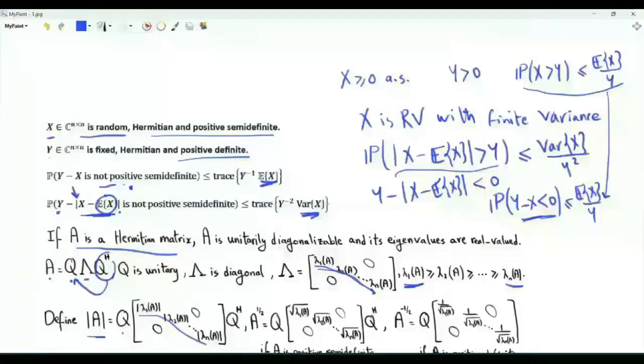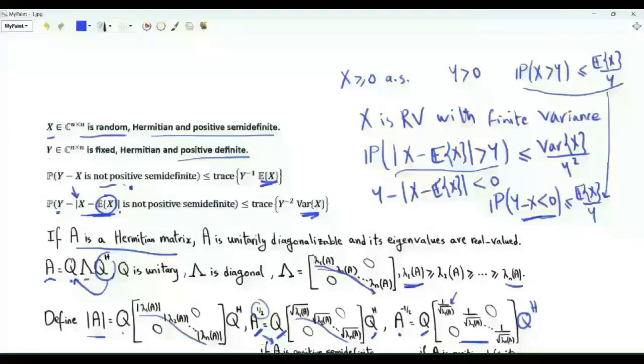In a similar fashion, we can define the matrix square root of A and the matrix reciprocal square root of A. For the square root, denoted by A to the power 1/2, we use the same matrix Q. We replace the eigenvalues by their square root. Here, we restrict A to be a positive semi-definite matrix, so we are taking the positive square roots of non-negative numbers. A to the minus half is defined for a Hermitian positive definite A with strictly positive eigenvalues. A to the minus half is Q Hermitian. Between them, we have this diagonal matrix of eigenvalues. These are the eigenvalues of A raised to the power minus half.